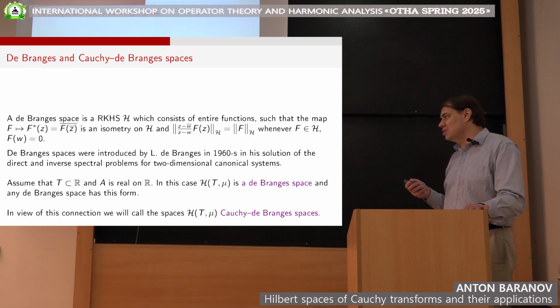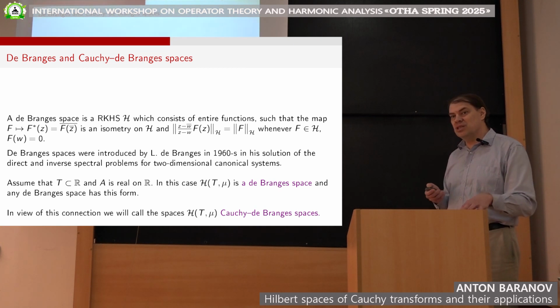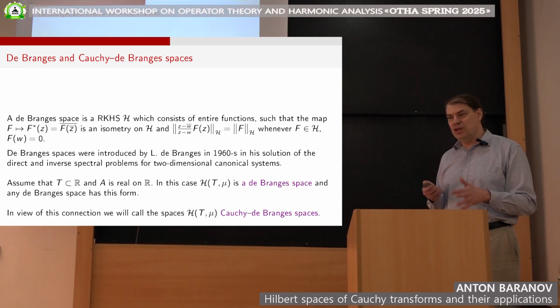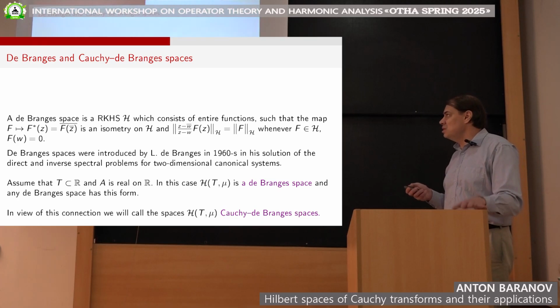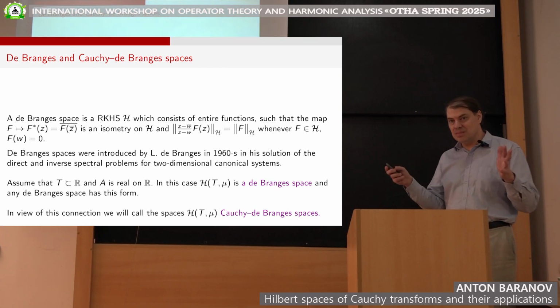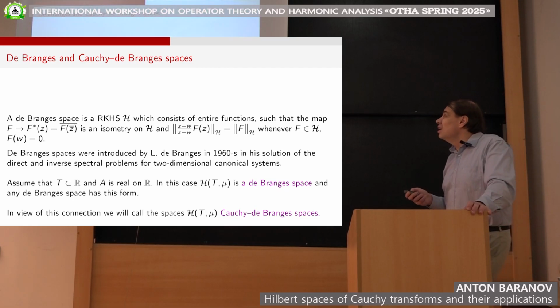They were introduced by Louis de Branges in the 50s or 60s, in his solution of direct and inverse spectral problems for two-dimensional canonical systems. Again, I will not go into details here, but these spaces appear as the spectral counterpart of the canonical systems.